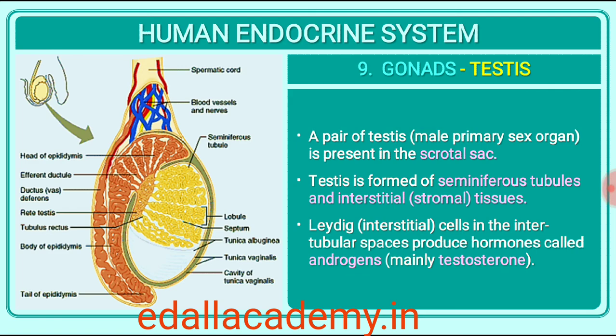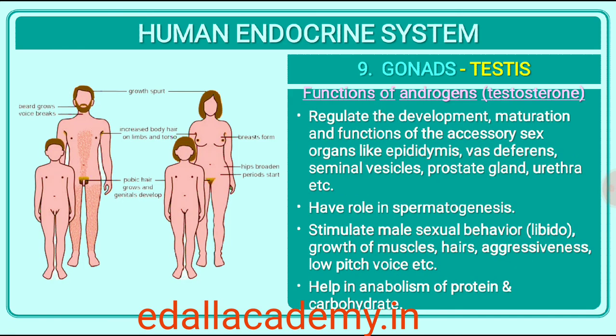Androgens regulate the development, maturation and functions of the male accessory sex organs like epididymis, vas deferens, seminal vesicles, prostate gland, urethra, etc. These hormones stimulate muscular growth, growth of facial and axillary hair, aggressiveness, low pitch of voice, etc. Androgens play a major stimulatory role in the process of spermatogenesis, formation of spermatozoa. Androgens act on the central neural system and influence the male sexual behavior, libido. These hormones produce anabolic, synthetic effects on protein and carbohydrate metabolism.